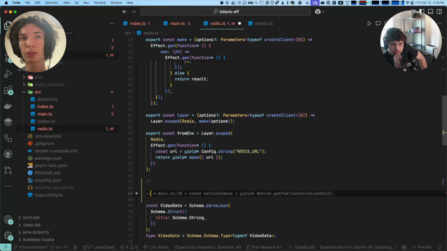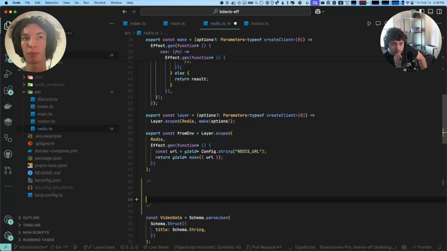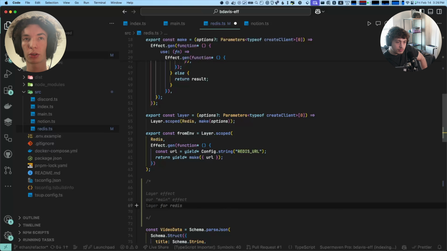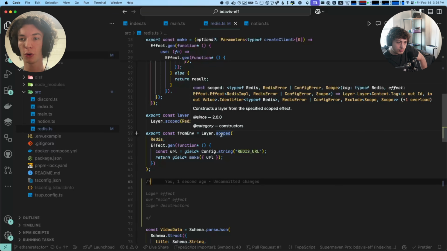And so what this actually ends up looking like is basically, I like to think of layers as effects that happen before our program. So there's the layer effect, and then our main effect, and then the layer destructors. So that's how this layer.scoped removes the scope, but it actually implicitly adds it to after main.